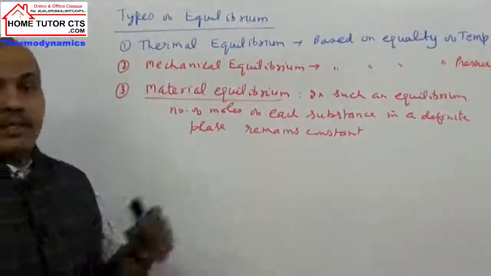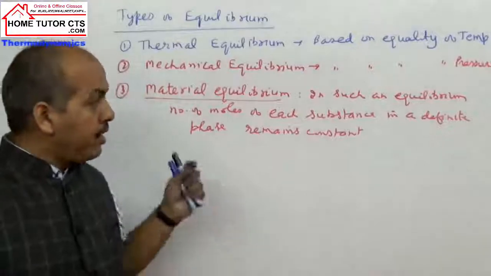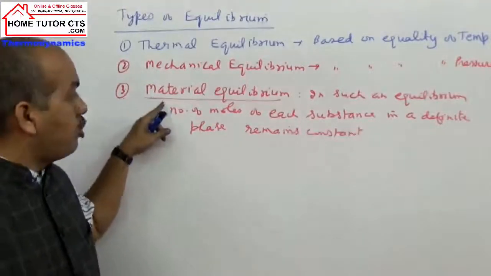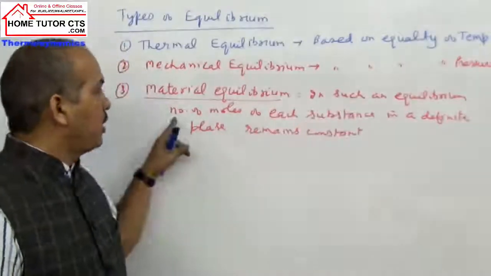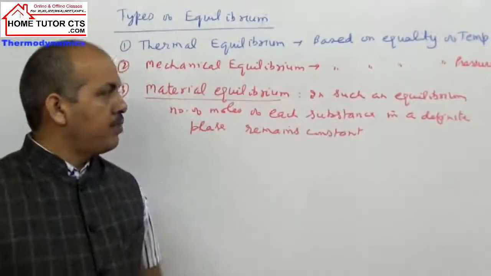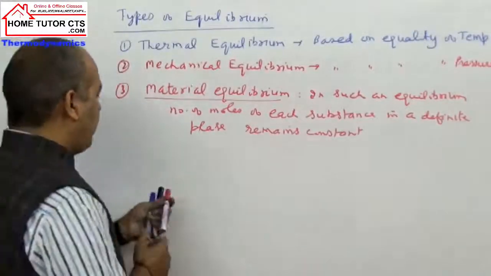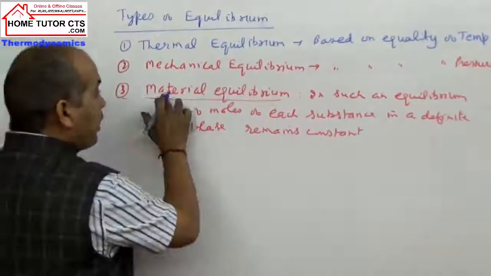Material equilibrium means number of moles, amounts, mass should remain the same in a given phase. Means in such an equilibrium, the number of moles of each substance in a definite phase will remain constant.